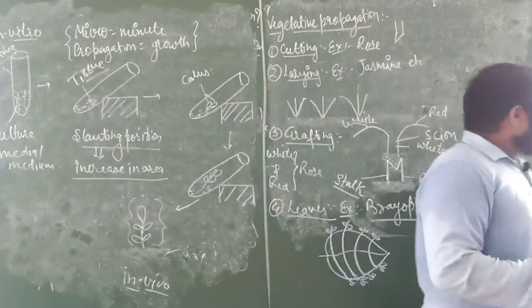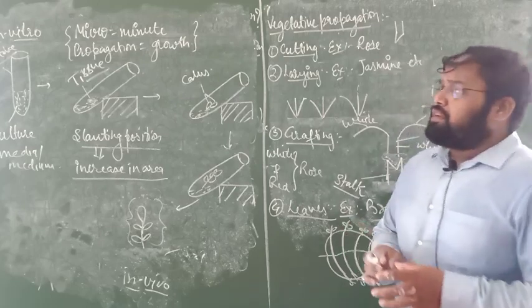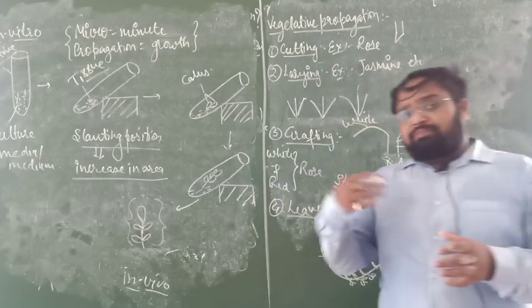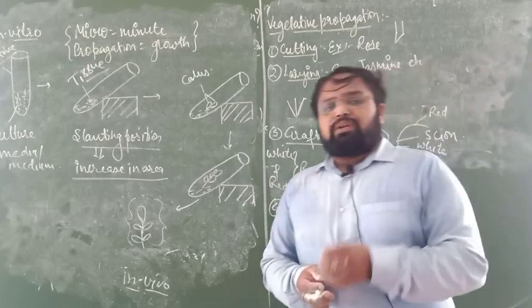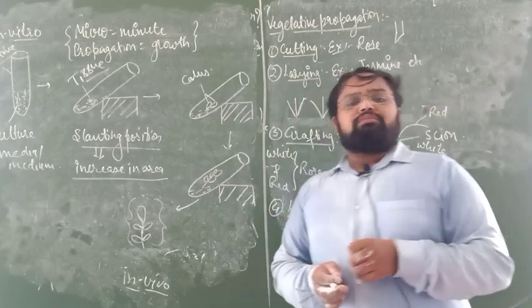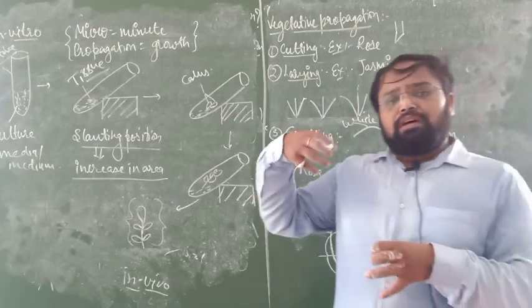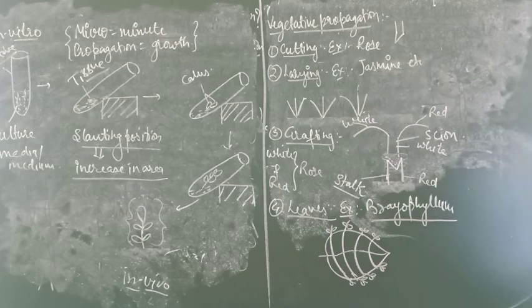So the asexual part of reproduction is completed now. After that we will discuss sexual reproduction. First we will discuss sexual reproduction in plants, and later in animals, it means us. Please note down these parts, all things, carefully.